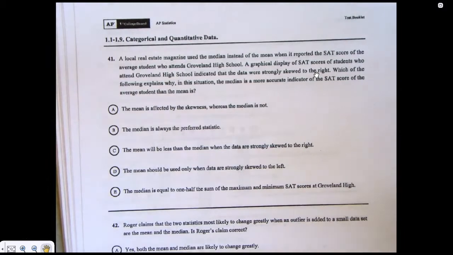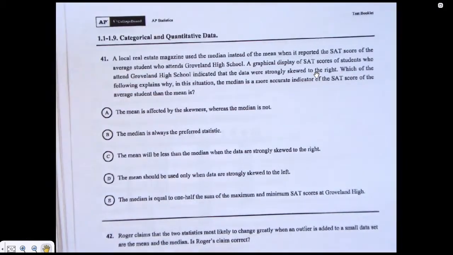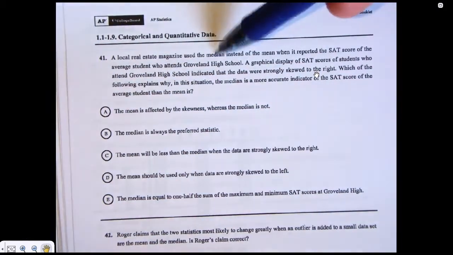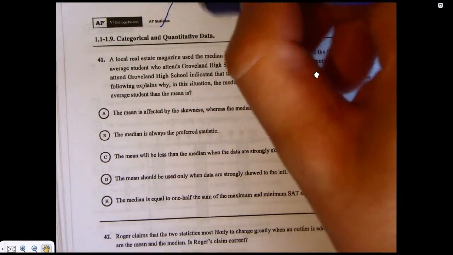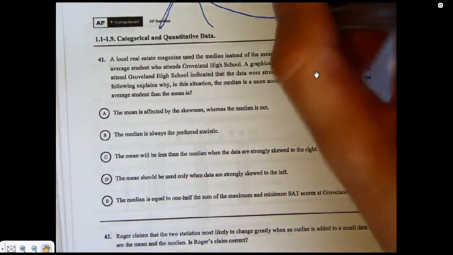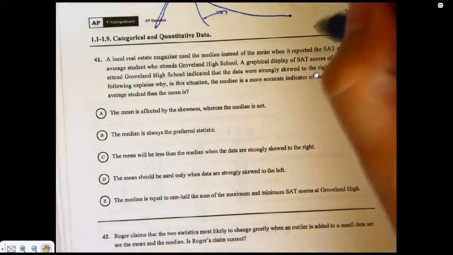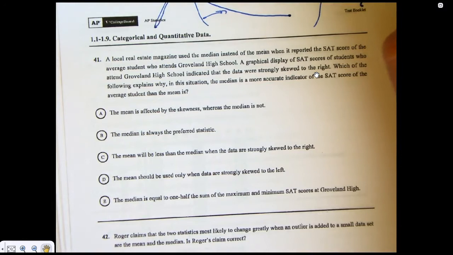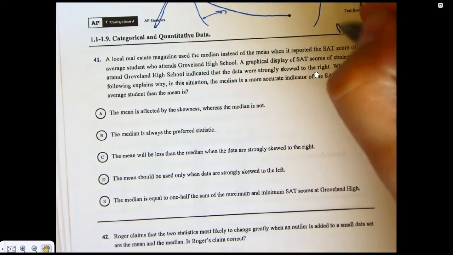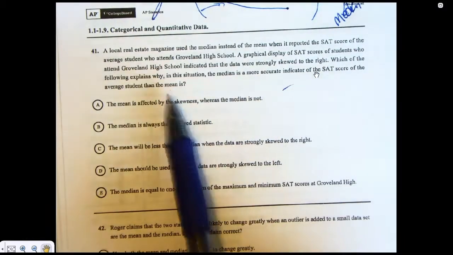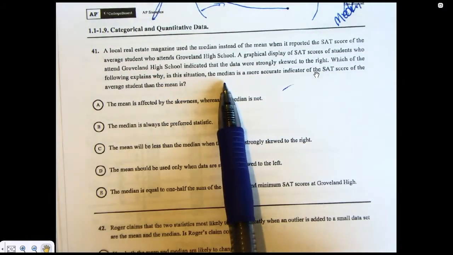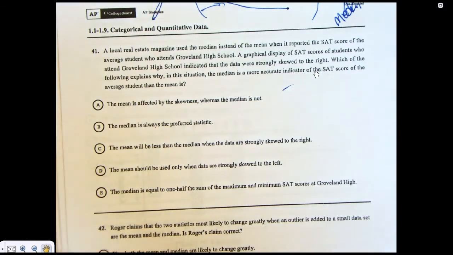41 through 60. Let's go. All right, 41. We use median instead of mean when I reported the SAT. Graphical display shows the data was skewed to the right. So remember that takes your approximately normal and yanks this right-hand leg out. So we get this, which pulls the mean that direction, but the median's chilling over here. Which of the following explains why the median is a more accurate indicator than the mean is?